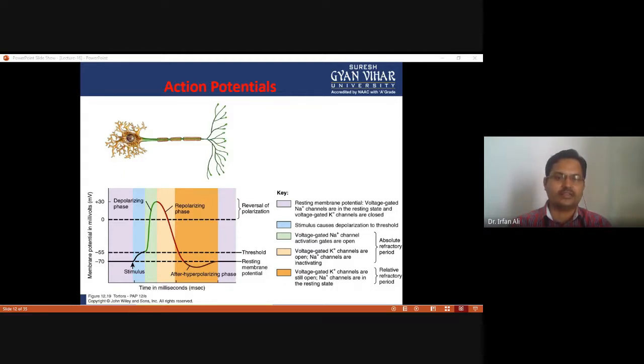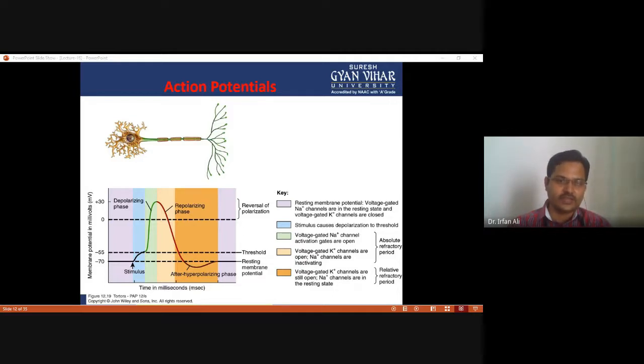Okay, so at this phase, the stimulus is there, which changes the membrane potential from minus 70 to minus 55. This minimum level of threshold stimulus is required to initiate or generate an action potential. So now what happened?